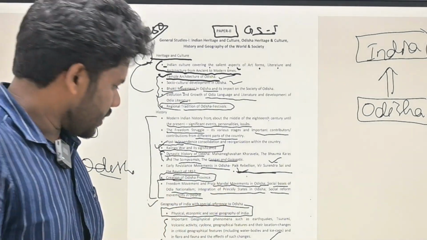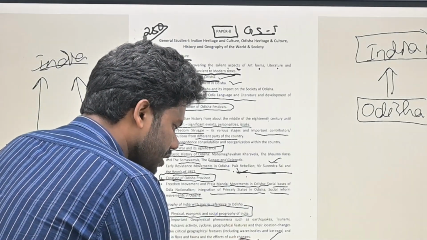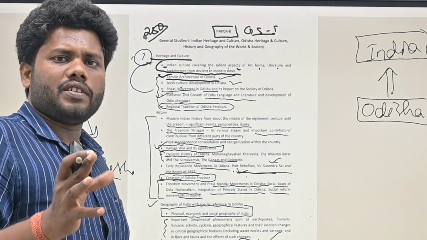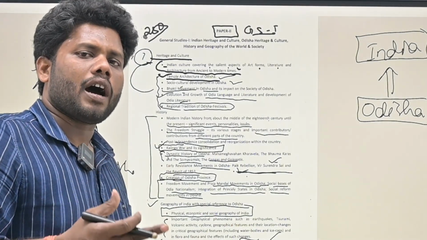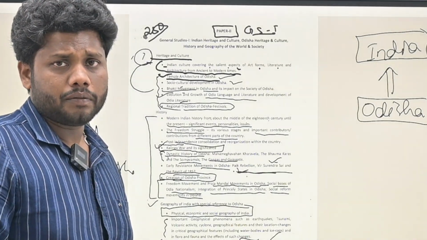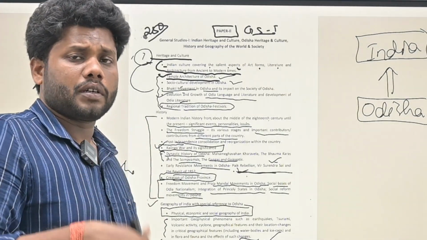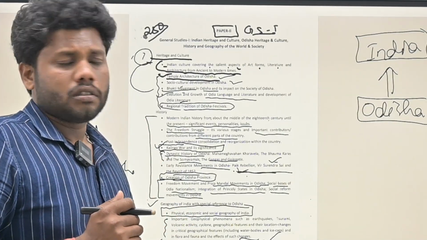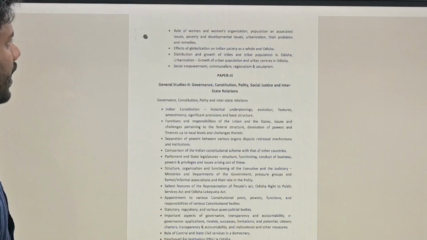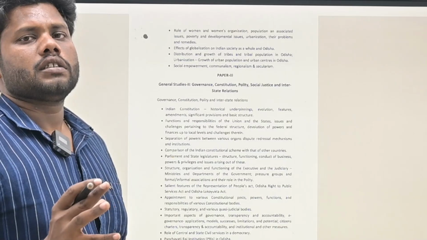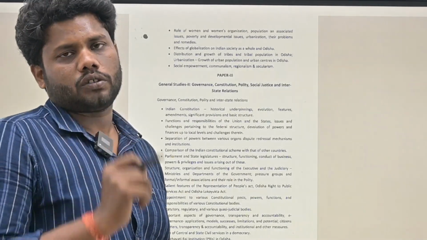Let us consider energy, water, forest, minerals. Now mineral, if you consider mineral, Odisha is having the second largest mineral reserve in India. How much has it contributed to Indian GDP? What is the role, and how are Indian people, or Odisha people, getting help from these mineral resources? So all these things need to be understood. So here we are trying to understand geography with respect to the people of Odisha.